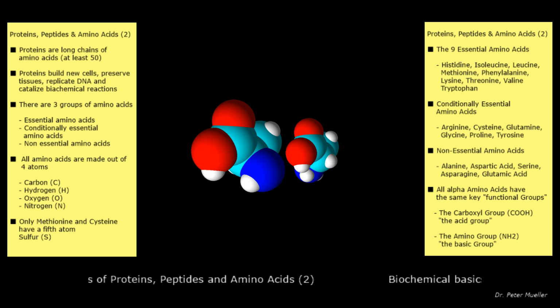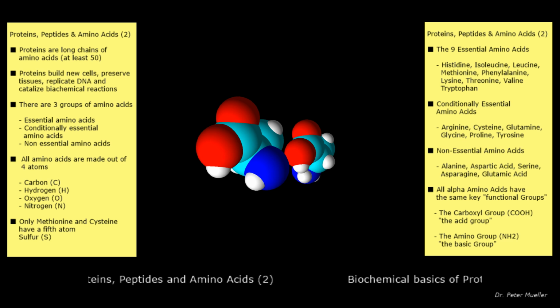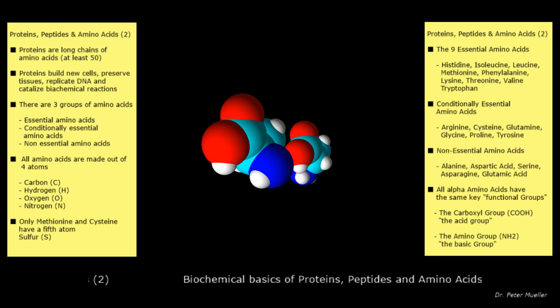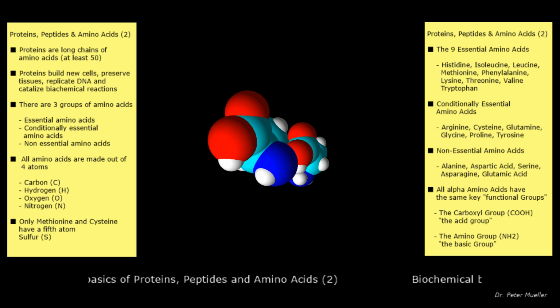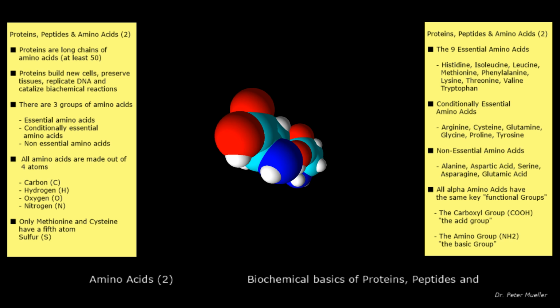Now let's get to the heart of the matter, the amino acids. All amino acids in our body for protein synthesis are alpha amino acids. To understand the chemical structure and nomenclature of alpha amino acids, we need to look at the following diagram. All organic acids have a carboxyl group in common, the COOH group. The first carbon connected to this